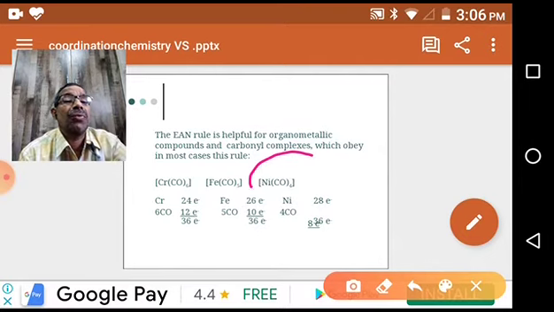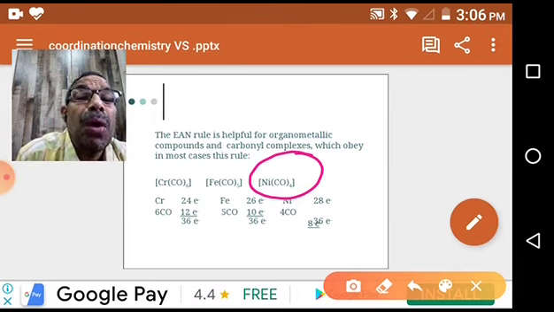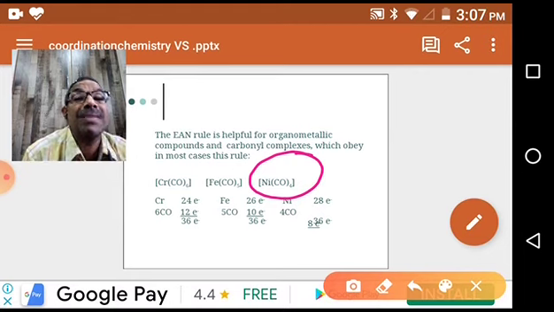Coming to the third example, it is tetracarbonylnickel(0). This tool is applicable to all carbonyl complexes. Generally, most of the carbonyl complexes obey this rule. That's why we have first taken these examples.